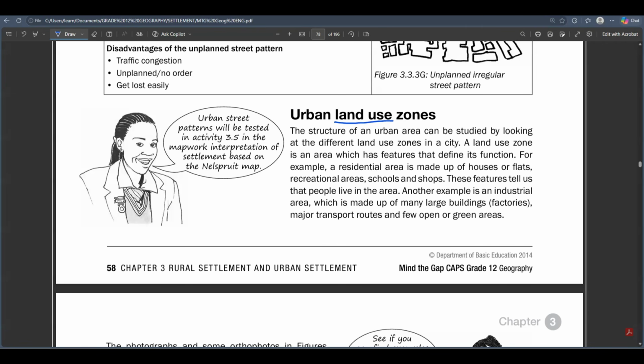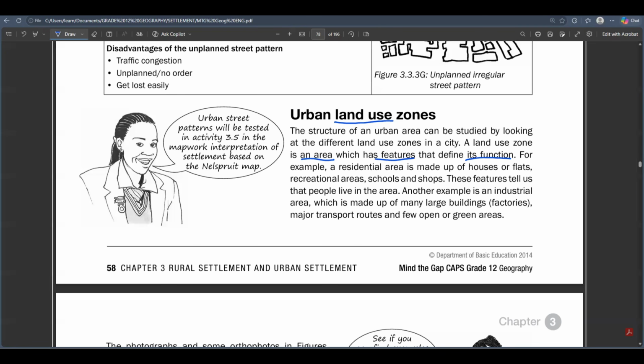So a land use zone, you can define it as an area which has got some features that define its function. Remember, in the context of settlement geography, when we talk about the function, we are talking about the economic activity. We are talking about what is happening in that area economically, or how people in that area are earning money.